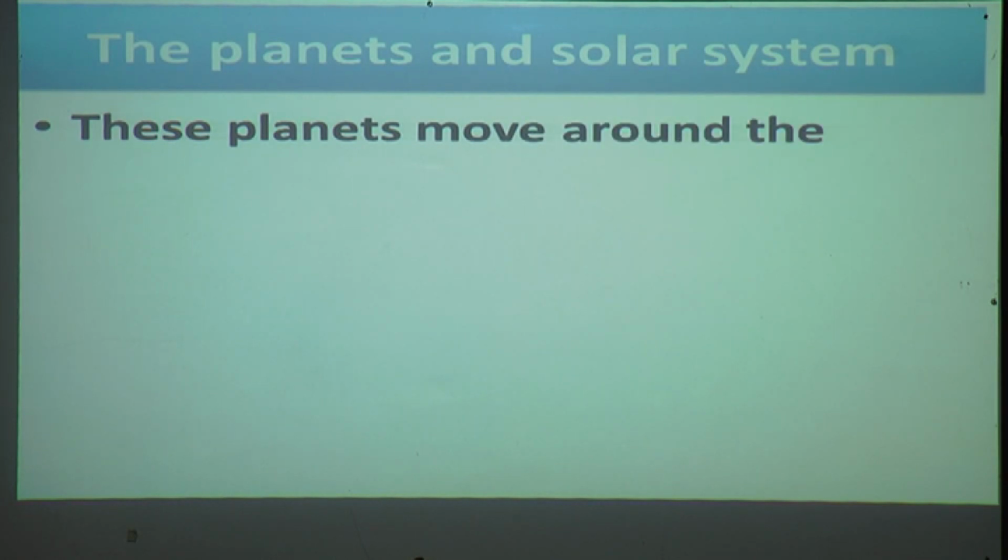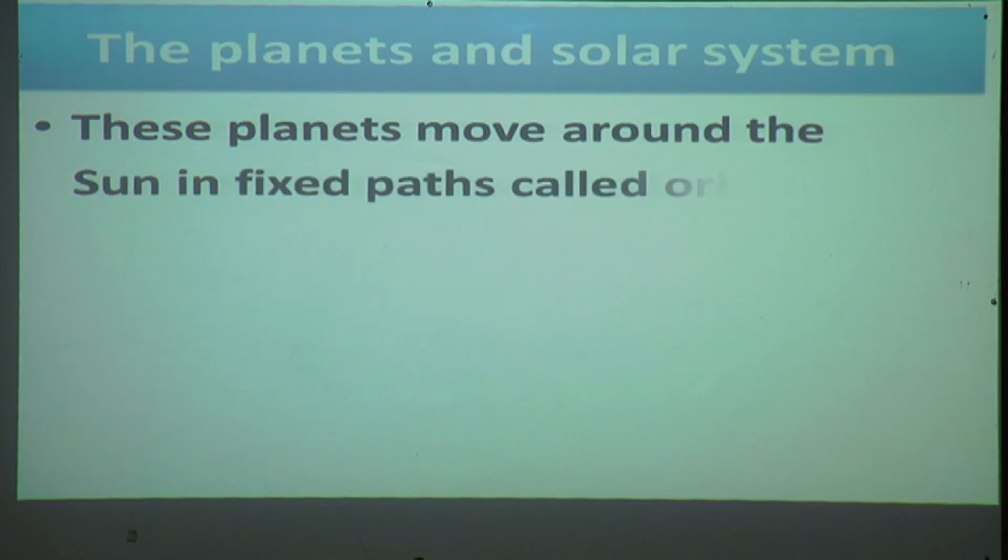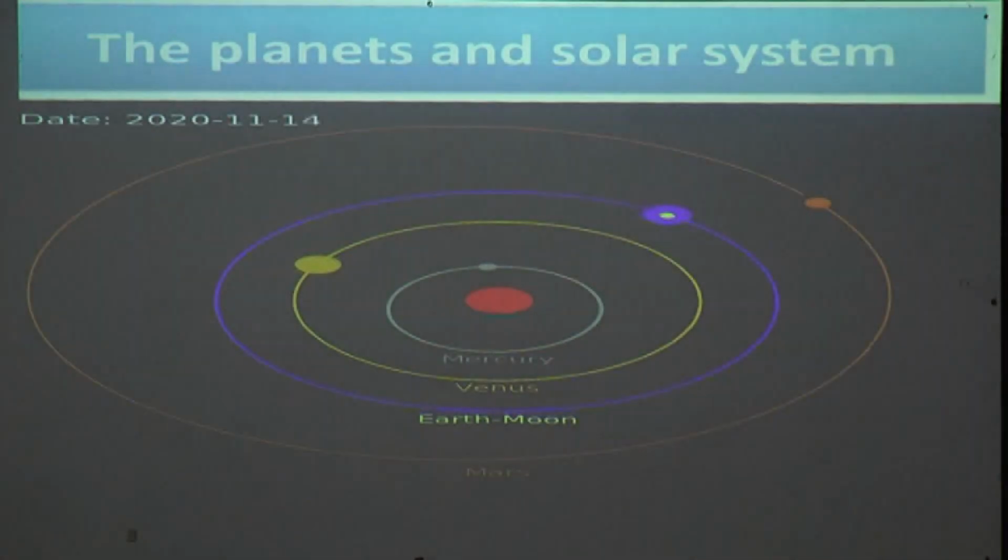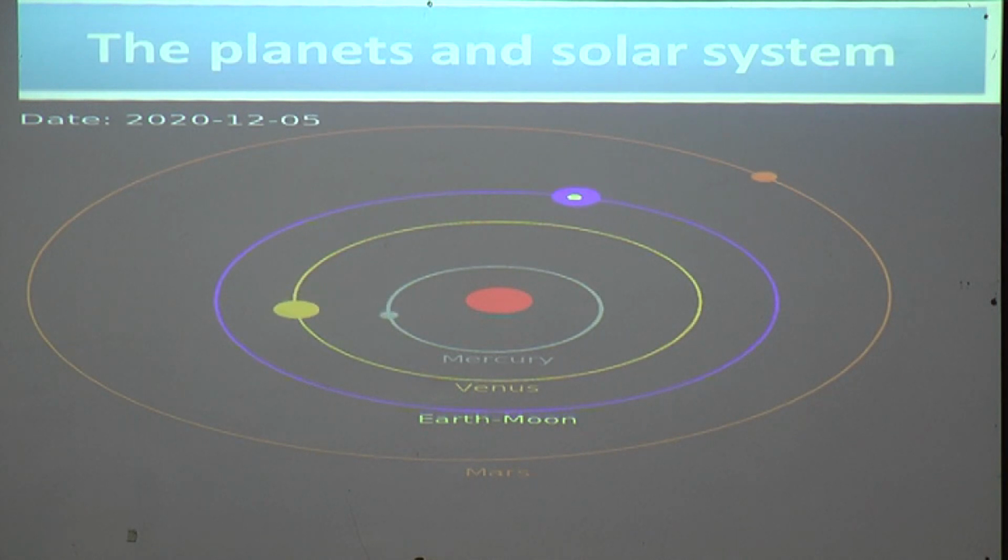These planets move around the Sun in fixed paths called orbits. We will see. Yes, that circular line is called an orbit, and that red dot is the sun. Others are planets. They are moving around the sun in a fixed path. That is called an orbit.